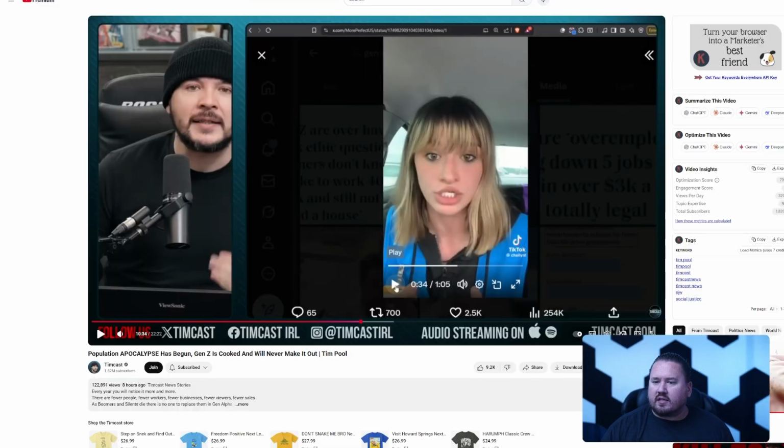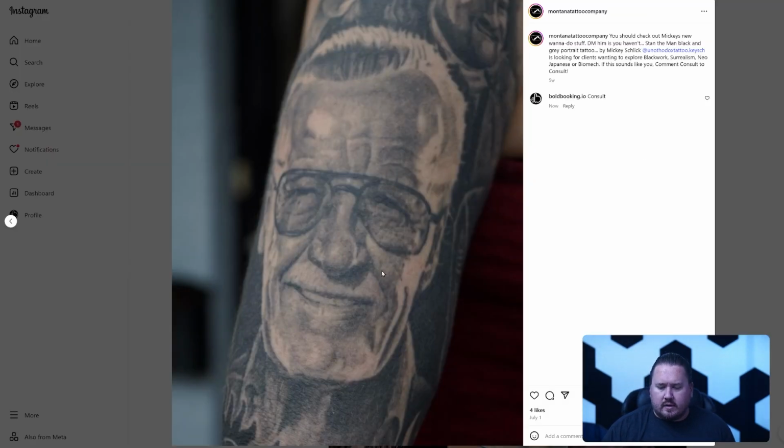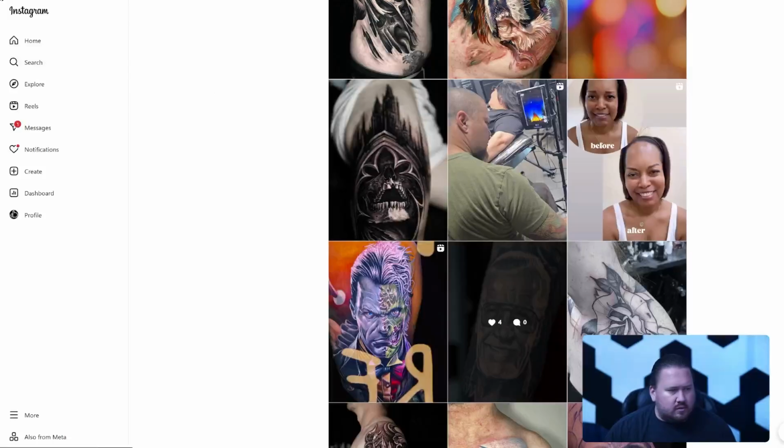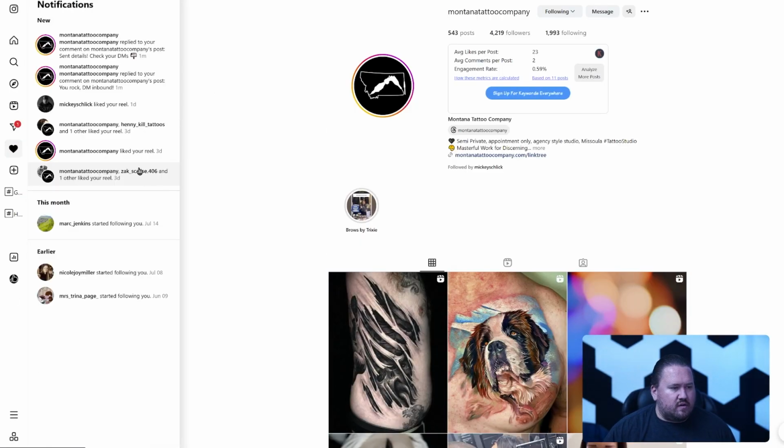Cool, so I just got the message in my pocket. That means it happened here. So if we reload this, we're going to see that I have a notification that Montana Tattoo Company replied. Oh, it did it twice. You rock, DM inbound. Why did it do it twice? Alright, that's neither here nor there. We'll deal with that in a minute.